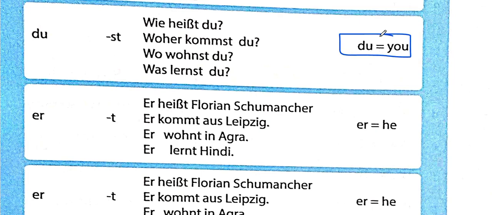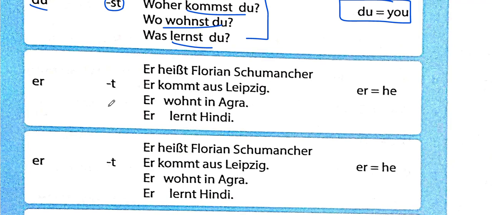Next, du is informal you. In Hindi, tum or tu. And with du, the ending is st, with the exception of heißt, because I already told you at the start. Where kommst du, wohnst du, lernst du. Remember, du is not only used for questions. This is just an example. It can also be du kommst aus Indore. You come from Indore. So like that also you can say. Not necessarily only questions. You can make questions with other verbs as well.